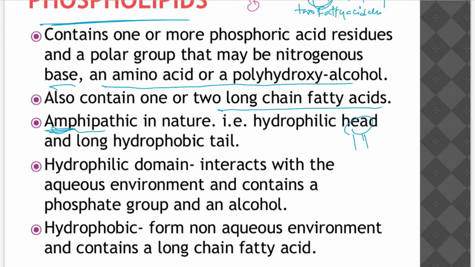It consists of a polar head and non-polar fatty acids. So it consists of both polar and non-polar nature.